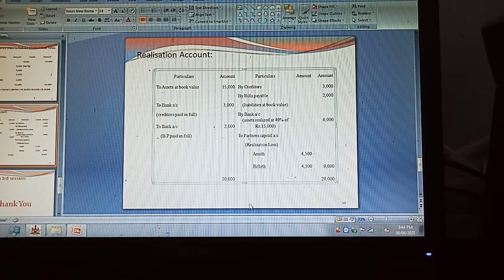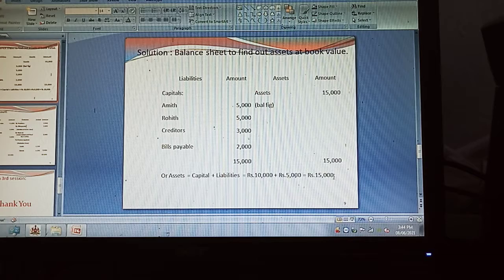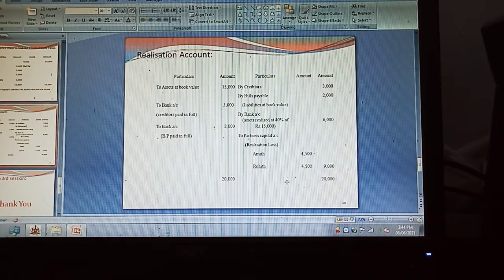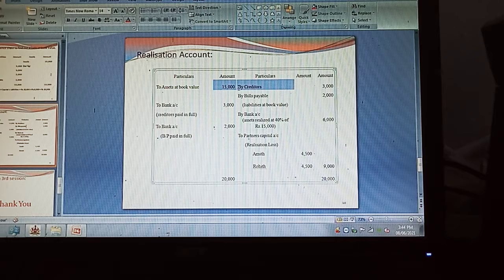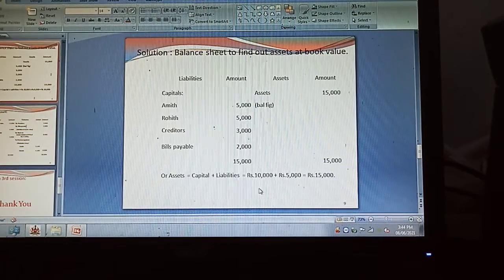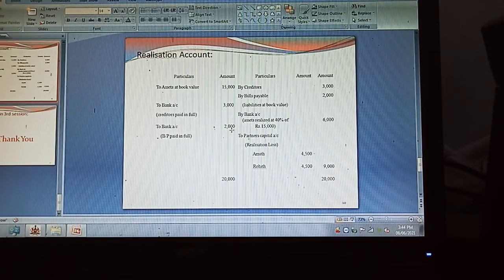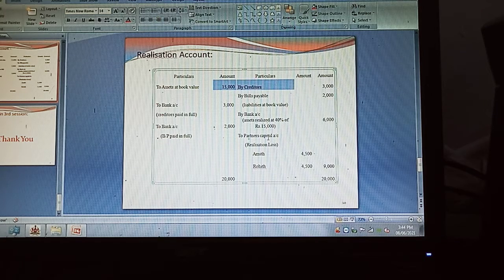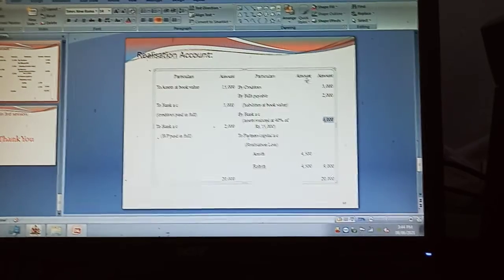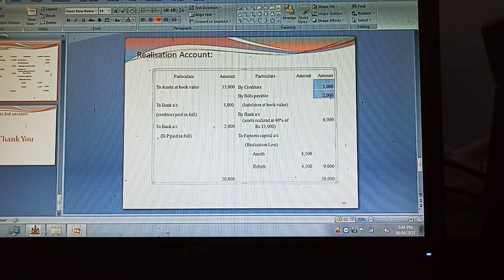Now the assets at book value, which we calculated, is 15,000. We take it in the debit side of the realization account. At the same time, it is given in the problem that the firm dissolved and the assets realized 40% of their book value. Now 40% of their book value of 15,000, you write it as bank account. Assets realized 40% of 15,000 comes to 6,000. Before that, you take the liabilities in the credit side of the realization account.